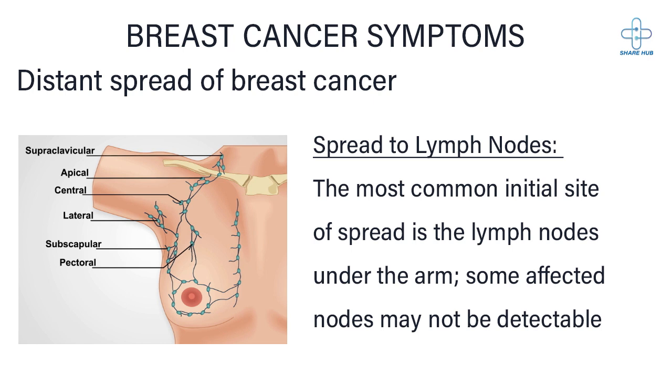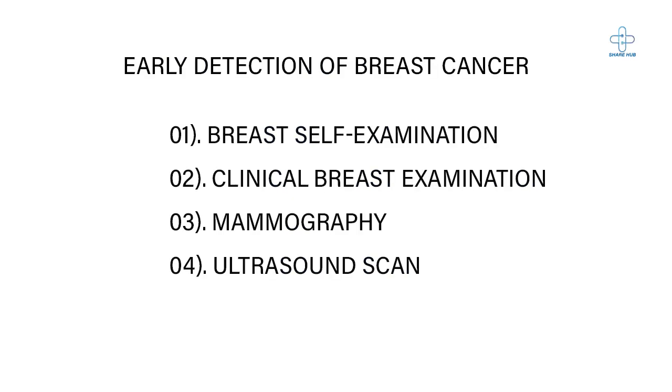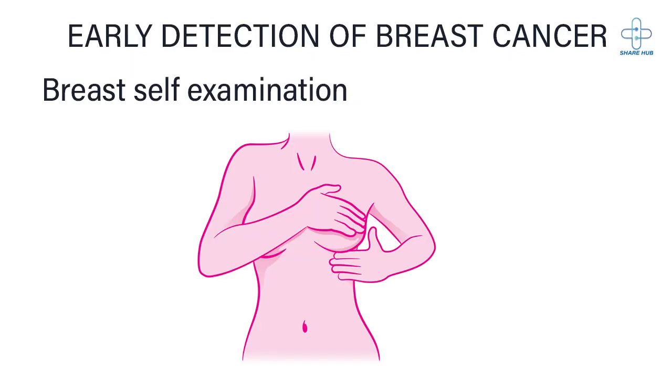Distant spread of breast cancer can lead to its spread to lymph nodes, often initially under the arm, though some affected nodes may not be detectable. Additionally, cancer can spread to other organs such as the lungs, liver, brain, and bones, potentially causing symptoms like bone pain or headaches. Let's talk about the methods to detect breast cancer early. Breast self-examination. Clinical breast examination. Mammography. Ultrasound scan.